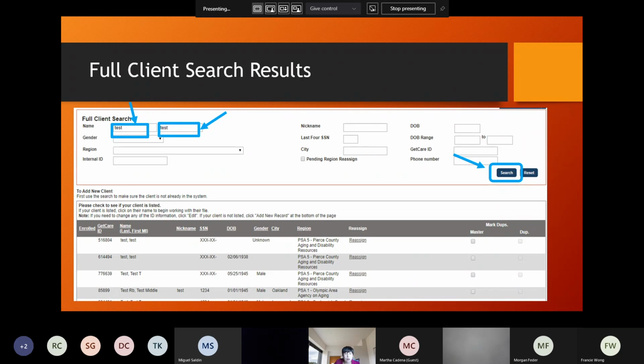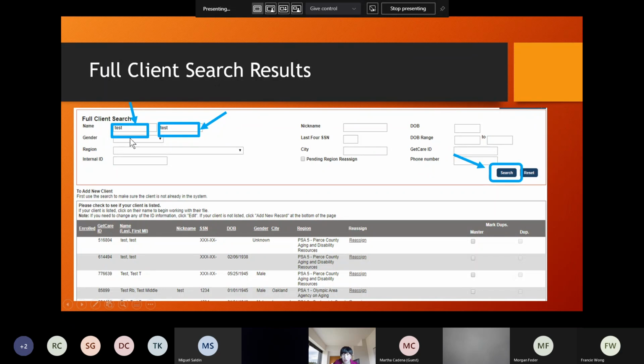Sometimes, unfortunately, the spelling you have might not be the right spelling, or it may have been entered slightly differently in GetCare. So this is the time to look for your clients using fewer letters. Usually we recommend maybe 2 to 4 letters, depending on the length of your client's name.